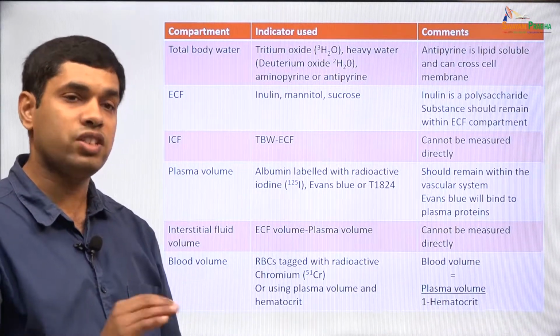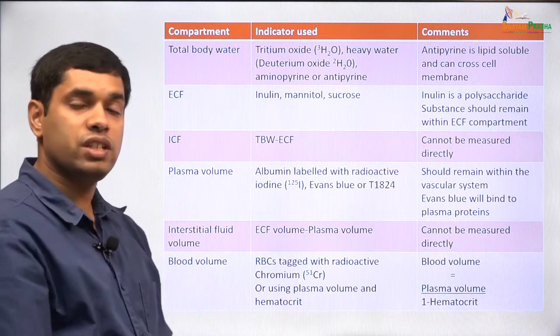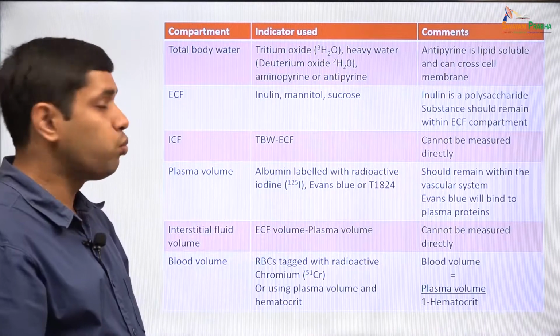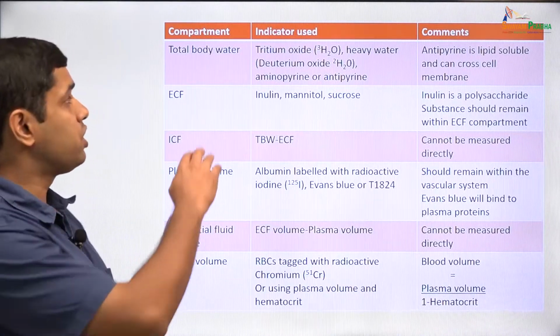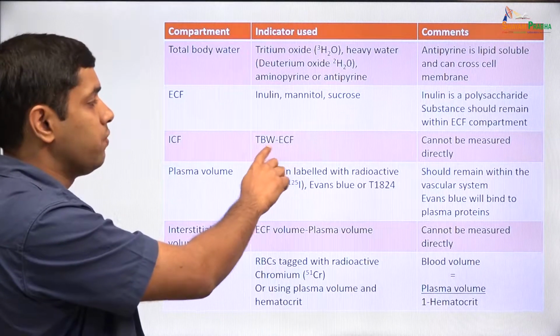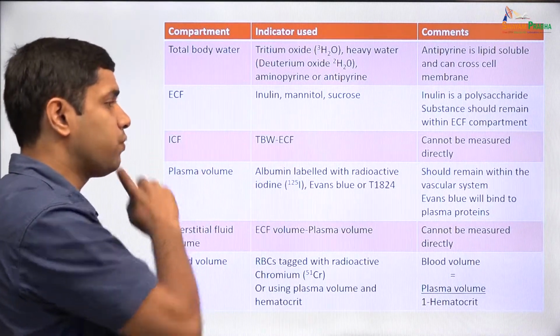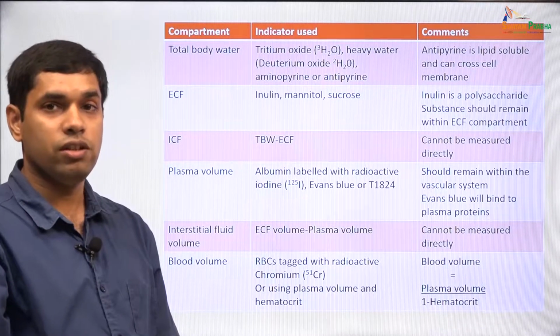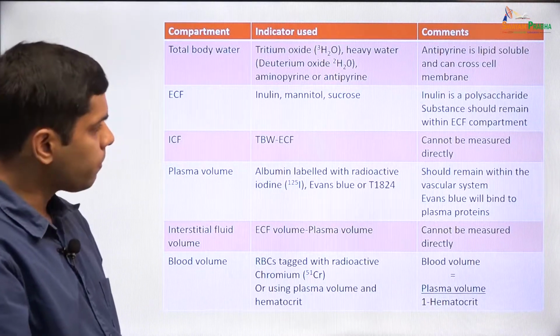Now, what about the intracellular fluid compartment? If we want to measure the intracellular fluid compartment, this cannot be done directly. But what we can do is we can measure the total body water and we can subtract the ECF, and total body water minus the ECF will give us an indirect measure of the intracellular compartment.